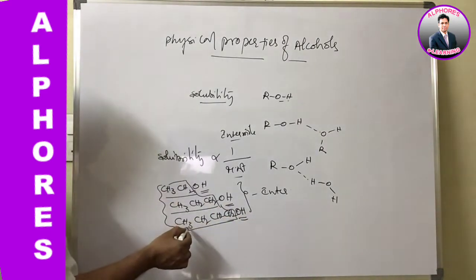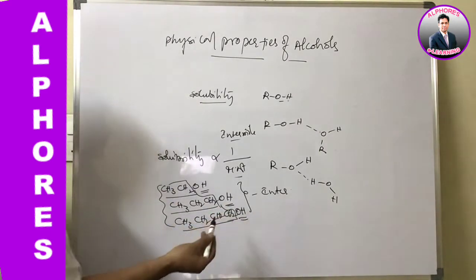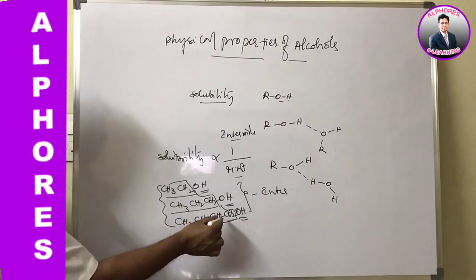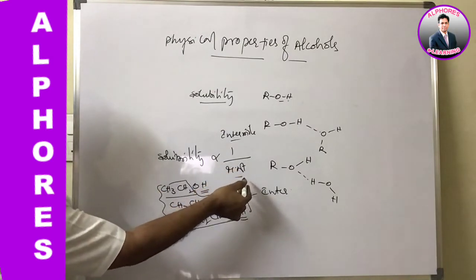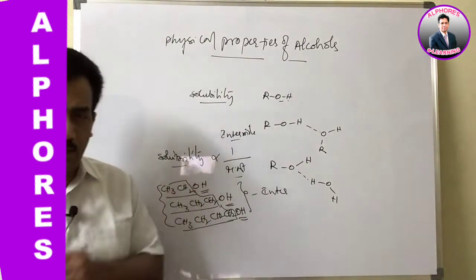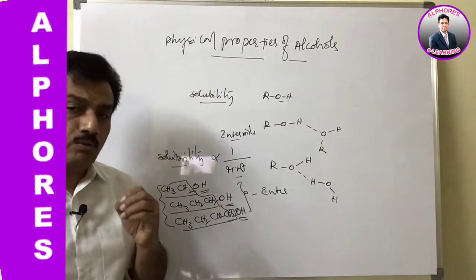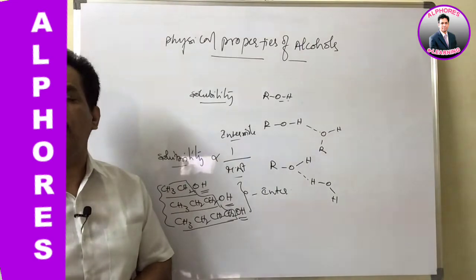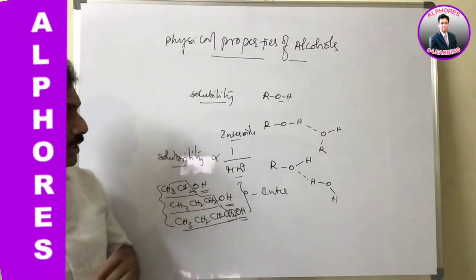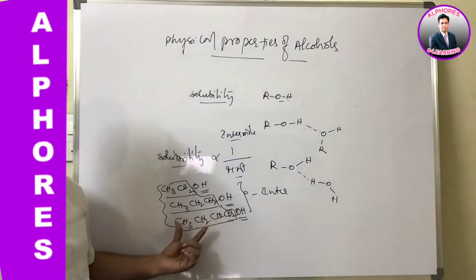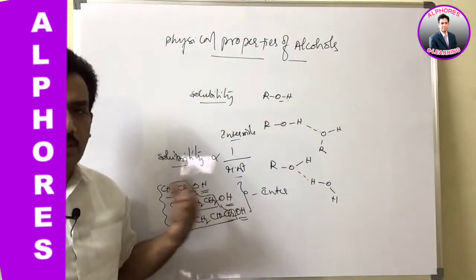And when the non-polar part of the molecule increases, automatically the polarity drastically decreases, thereby the hydrogen bonding capacity will decrease, and hence as the carbon number increases, that is the molecular weight increases, the solubility of that alcohol or phenol in water decreases. The reason is the hydrophobic part. Phobic means hating. Hating means it is not interested to come in contact with water. Clear? And because of that nature in this hydrocarbon part, the solubility decreases.